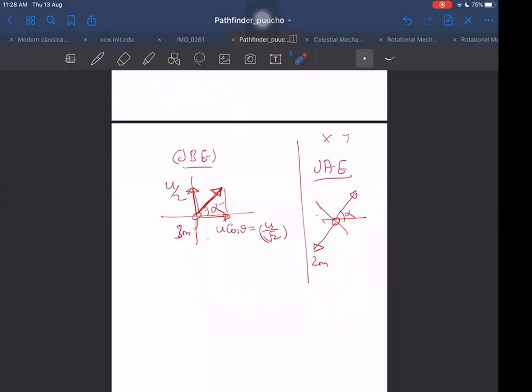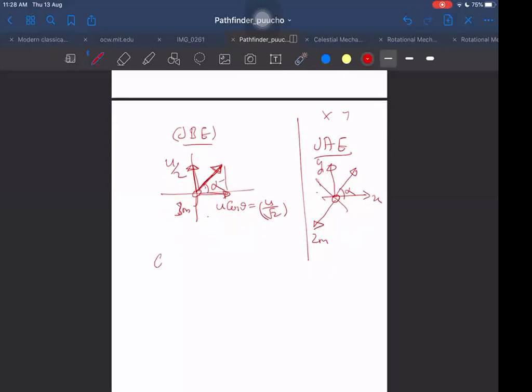I think it will be the y-axis. Let us apply separately along x and separately along y. If I apply that way, then the initial momentum along the y-axis was 3m. Initial means just before the explosion, not the starting point. So 3m into u by 2, right? 3m into u by 2.